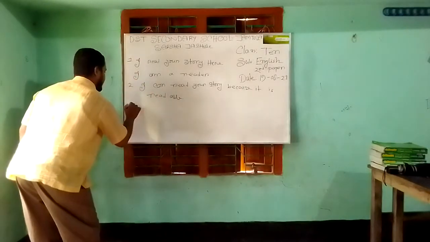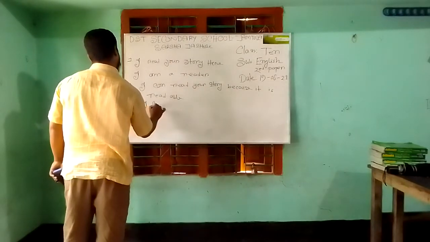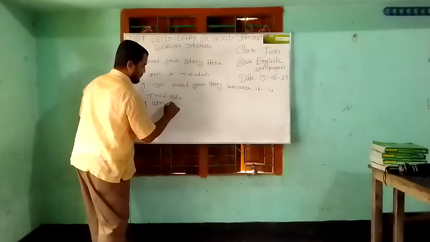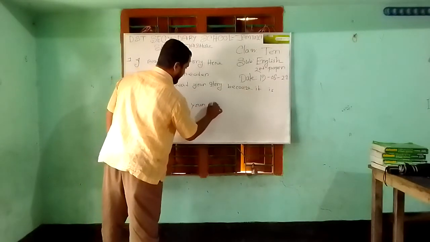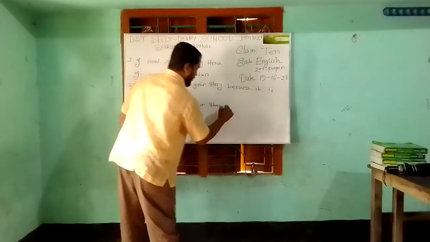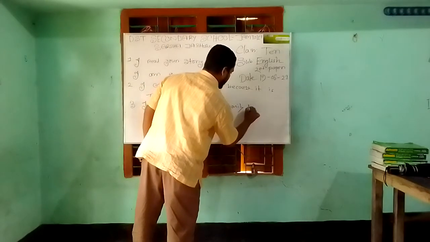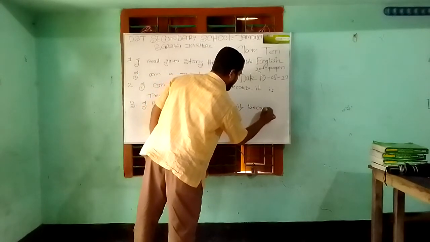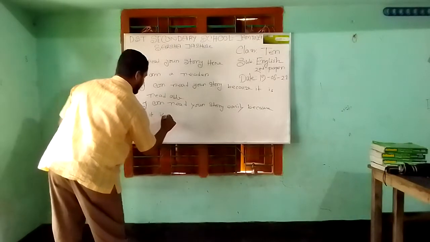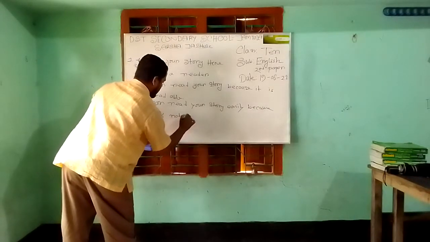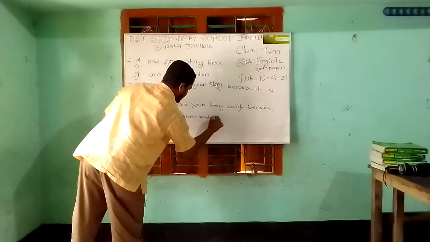The third sentence: I can read your story easily because it is not unreadable.